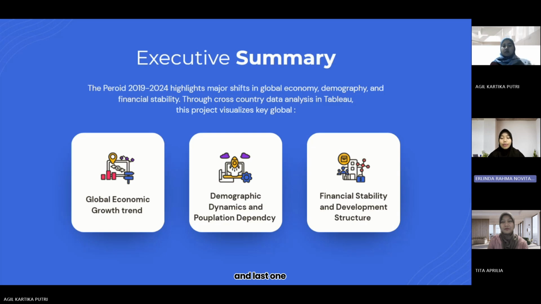And last one, financial stability and development structure. Throughout this project, we aim to highlight how demographic change and economic performance are interconnected and how they shape global financial stability. Next, the presentation will be continued by my friends.